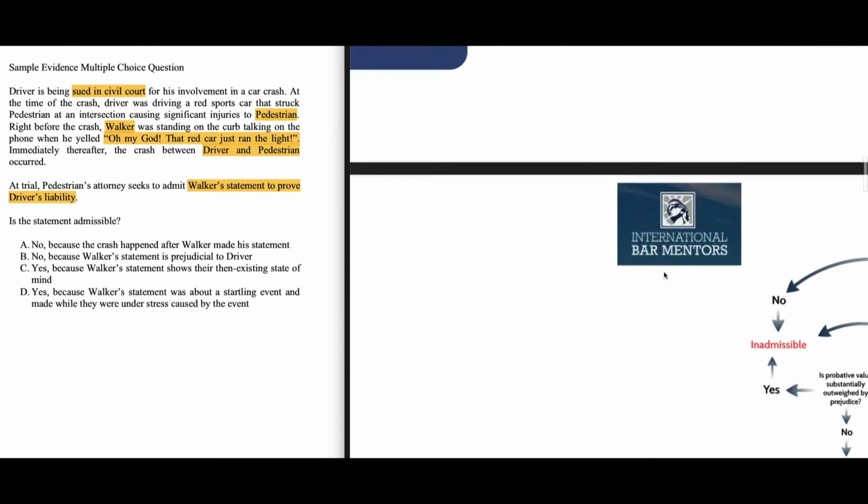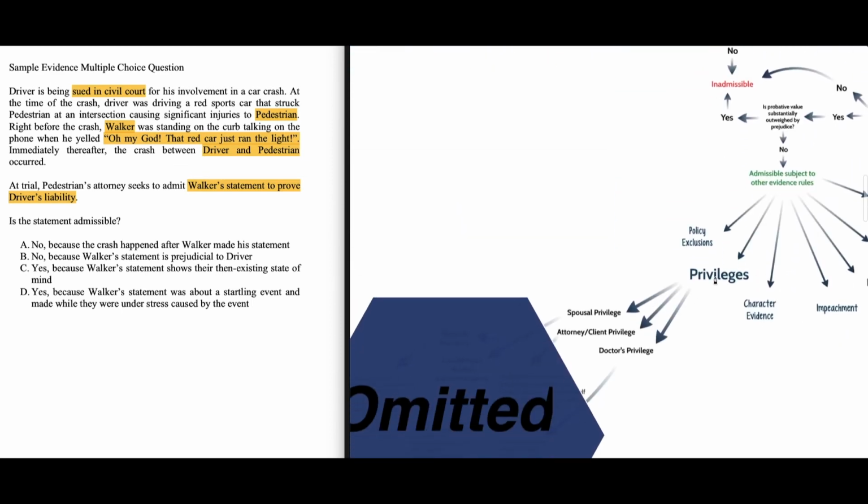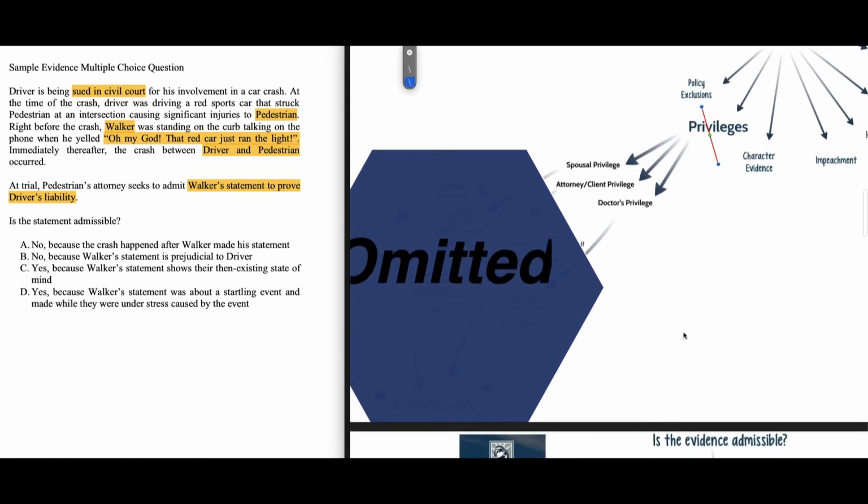We keep going. Now we proceed to privileges, which is the next item on the chart. Here we have spousal privileges, attorney-client, and doctor's privilege. Clearly, Walker is not anyone's doctor. He wasn't speaking to a doctor. He's not an attorney, and he's no one's spouse in this fact pattern. Therefore, we can eliminate all of our privileges section of the chart and keep going.